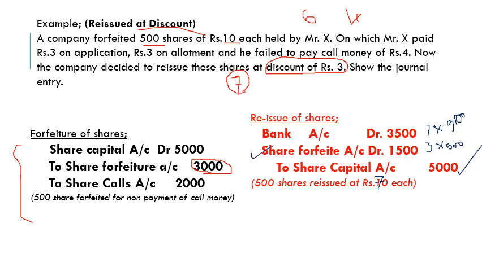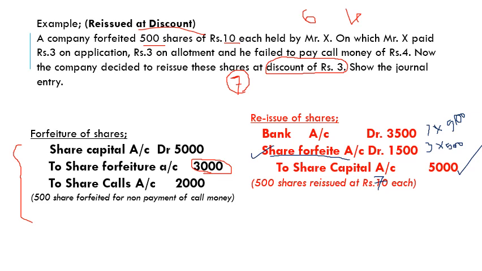Share forfeiture account. That's the speciality of this reissue at discount. So if there is any discount allowed on reissue, that discount should be collected from the balance in share forfeiture account. So there is 3000 rupees credit balance in share forfeiture account. Now the company provided a discount of 1500 on reissue. So this discount is to be adjusted from share forfeiture account.